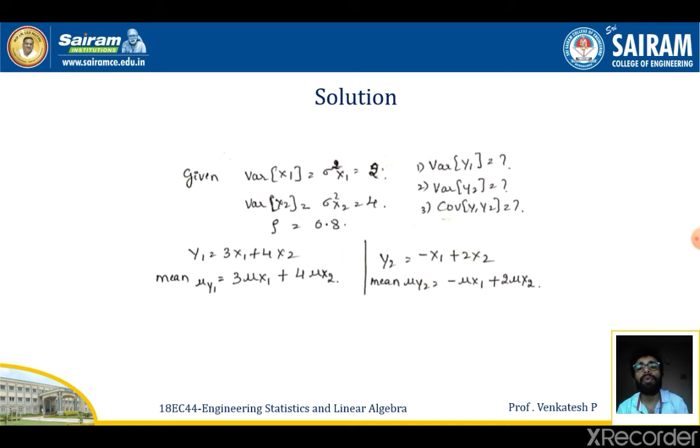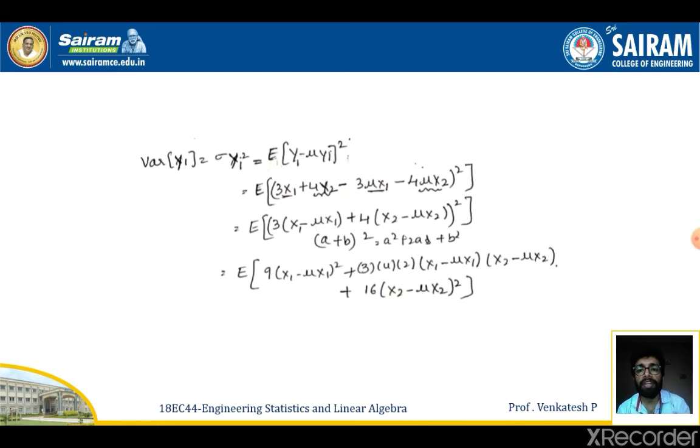So now I'm going to estimate the value of variance of y1. The variance of y1 is given by sigma y1 square, that is expectation of y1 minus mu y1 whole square. So just replace the values of y1 and mu y1 here. I will have expectation of 3x1 plus 4x2 minus 3 mu x1 minus 4 mu x2 whole square, that is expectation of 3 times (x1 minus mu x1) plus 4 times (x2 minus mu x2) whole square, by taking common factors. So it is in the form of a plus b whole square.